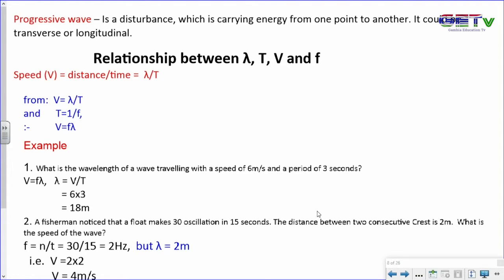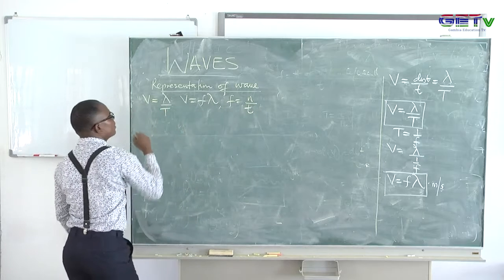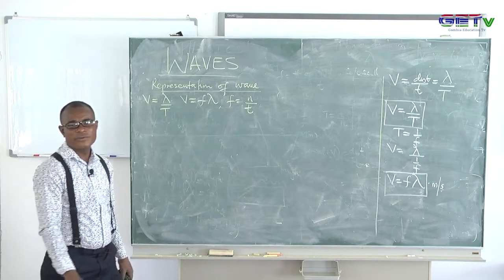So remember, there are basic terminologies here. I want you to note them. We say lambda over T, and from that we are able to specify that. And frequency is a number over that. So remember these formulas here. It will help you figure out what I'm saying.